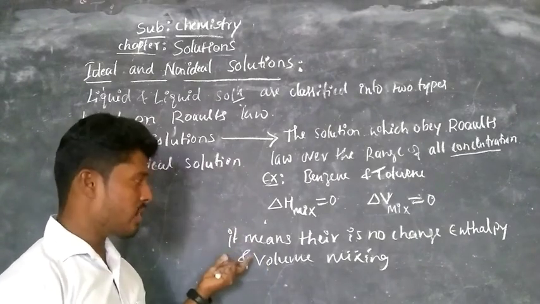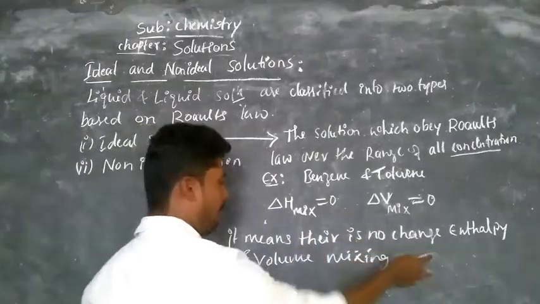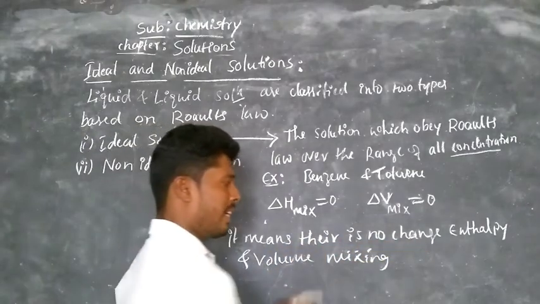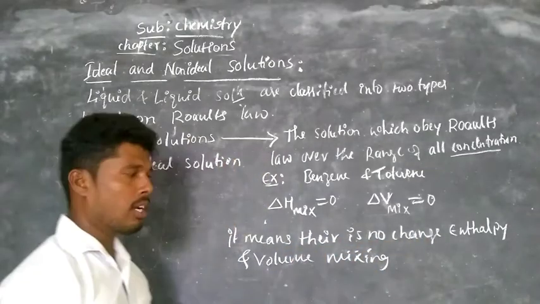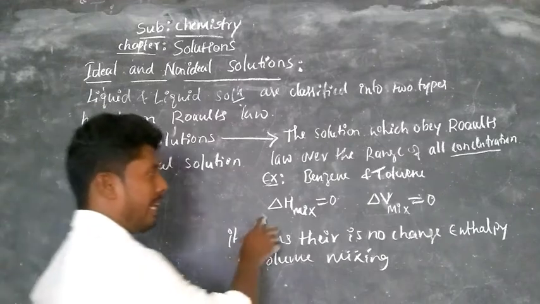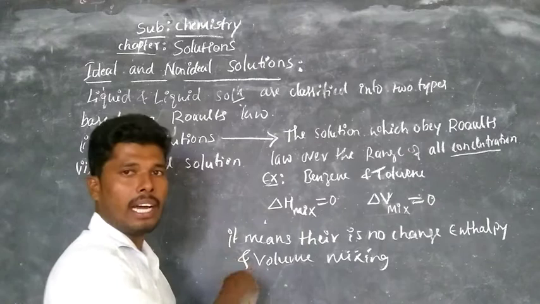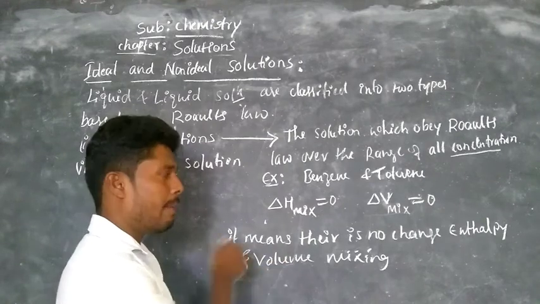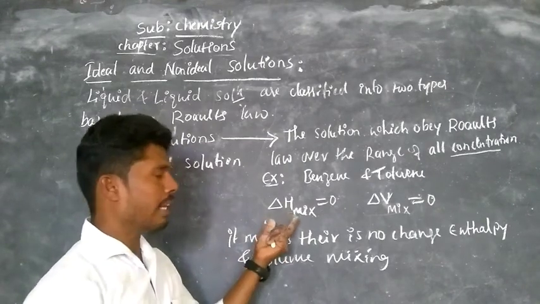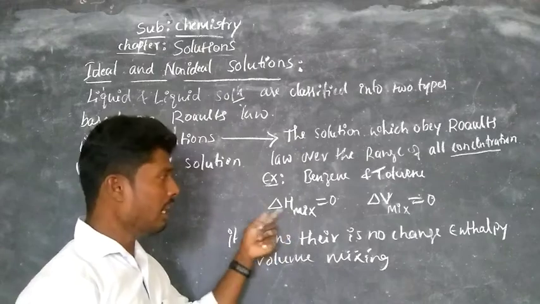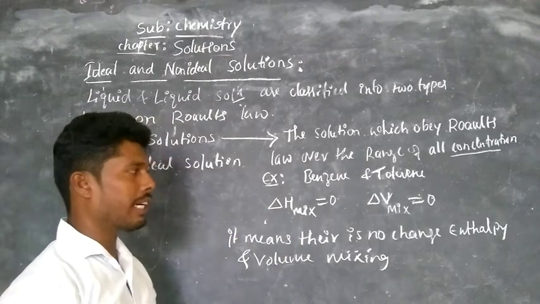In such conditions, the change in enthalpy and change in volume of mixing is 0. There is no change. If delta H of mixing is 0, it means there is no absorption of heat or liberation of heat.